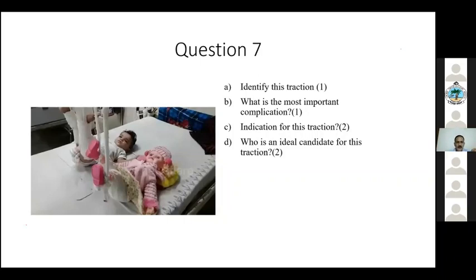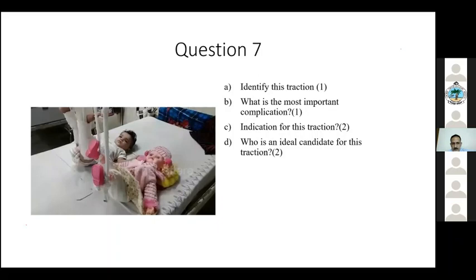Yeah. So normally if you say pediatric, that's a problem. If you say for a 6-year-old kid I am going to give a gallows traction, the patient is likely to develop complications. So when you answer, it's good to say it with the correct detail. So pediatric patients under the age of 2 years are ideal candidates for this traction. What is the most important complication for this?